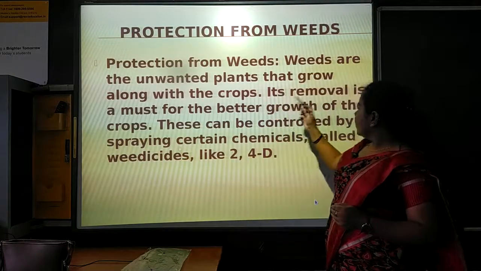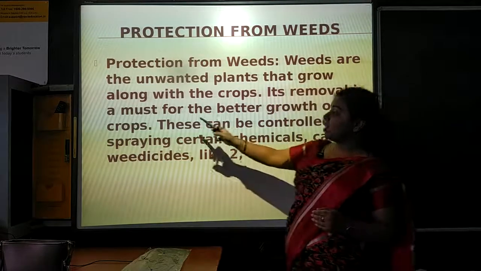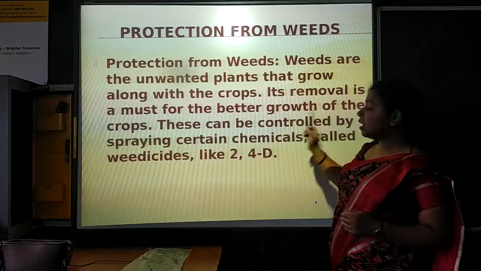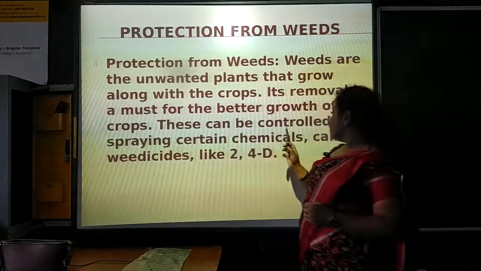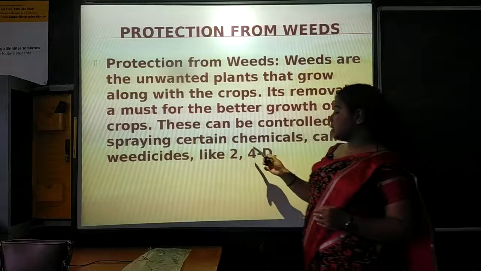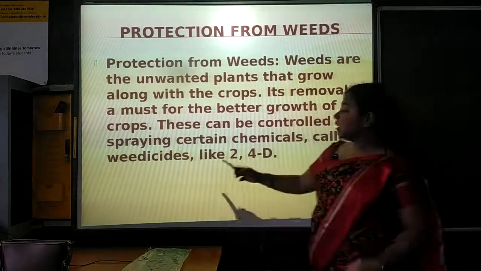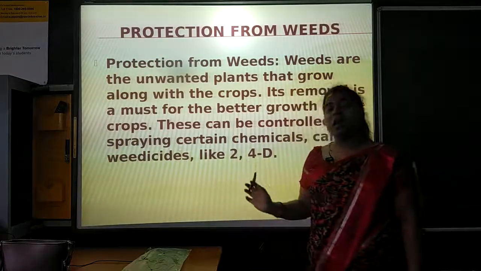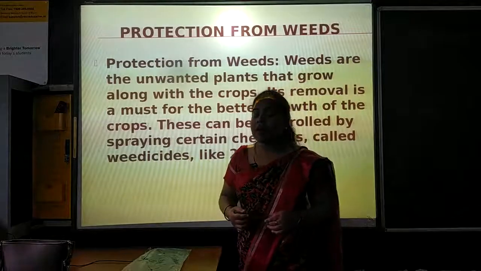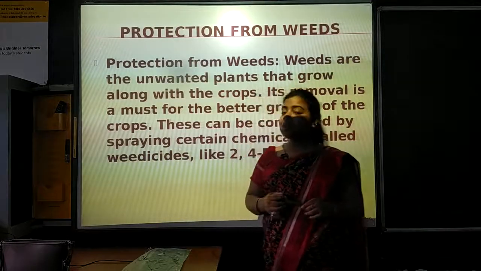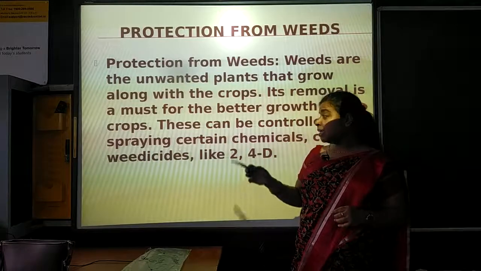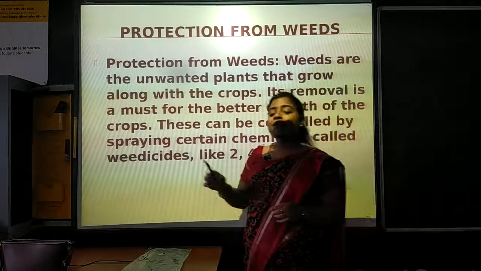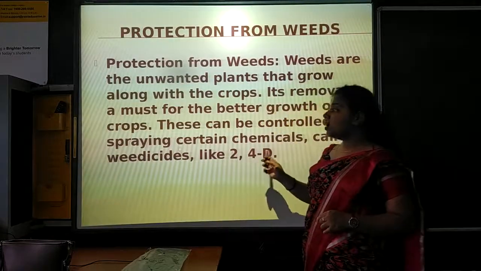Its removal is a must for the better growth of the crop. This can be controlled by spraying certain chemicals called weedicides like 2,4-D. How can we protect our crops from weeds, from unwanted plants, by applying certain chemicals or weedicides like 2,4-D.